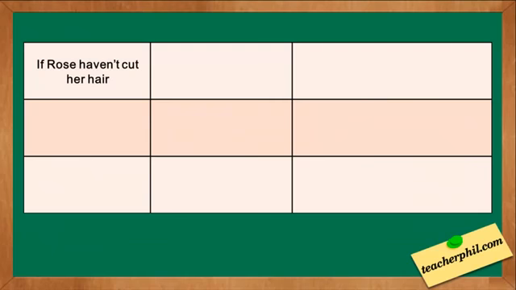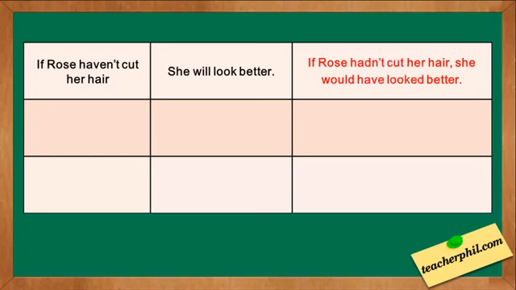The third one: if Rose hadn't cut her hair, she will look better. The correct answer is, if Rose hadn't cut her hair, she would have looked better. If Rose hadn't cut her hair is in the present perfect. We need to change it into the past perfect: if Rose hadn't cut her hair. The result clause, she will look better, is in the future simple. We need to change it into the pattern would plus have plus the past participle. She would have looked better.